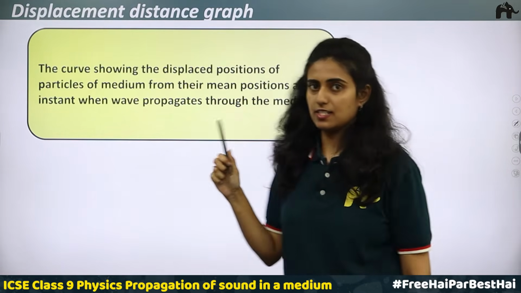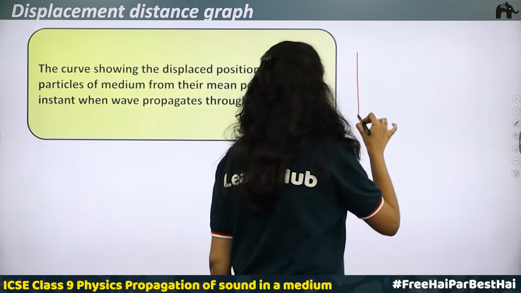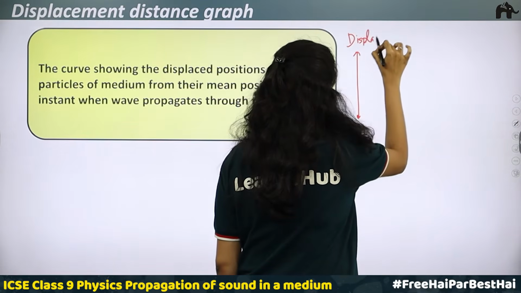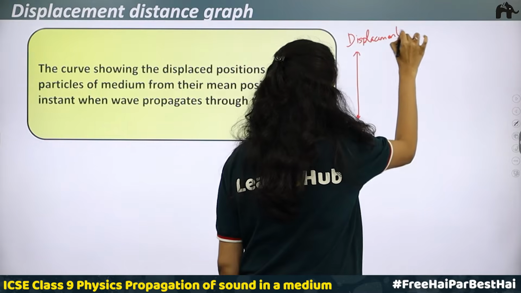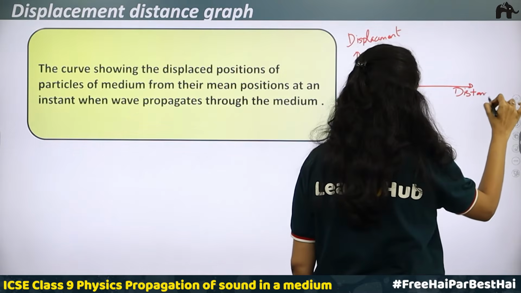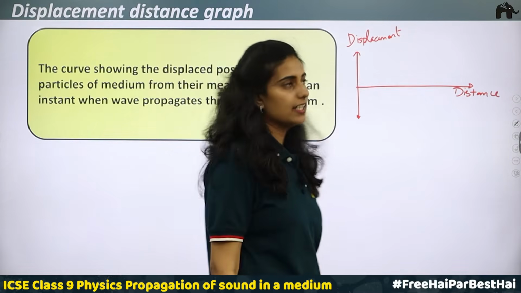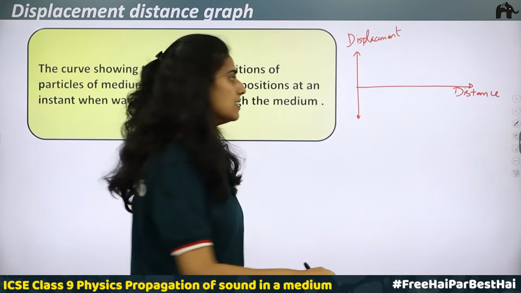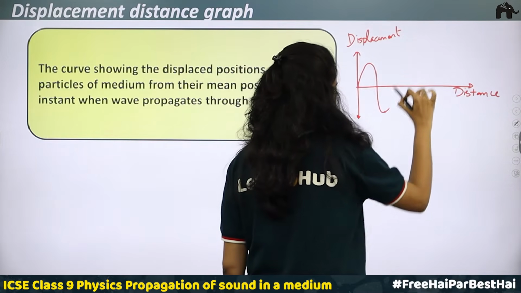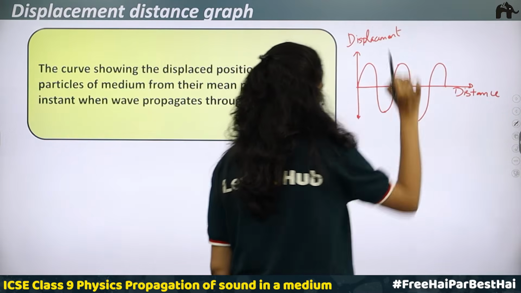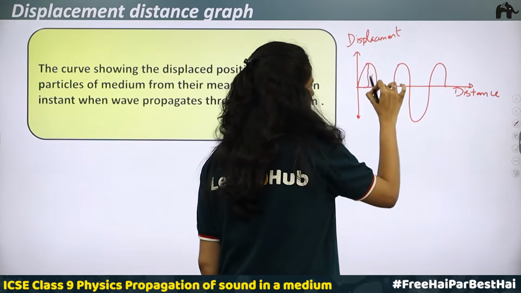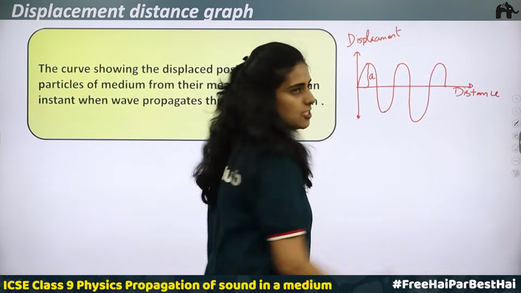In a displacement distance graph, displacement as usual is taken along the y-axis. Displacement along y-axis, and distance is now taken along the x-axis. In the previous graph, time was taken along the x-axis. Here distance is taken along the x-axis. Usually we have a wave represented in this way. So this is a wave. Okay. Maximum displacement is the amplitude. So displacement A we are representing here.